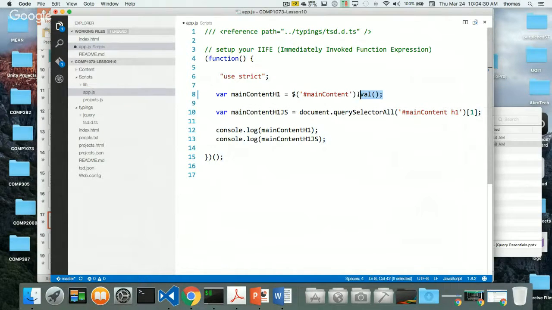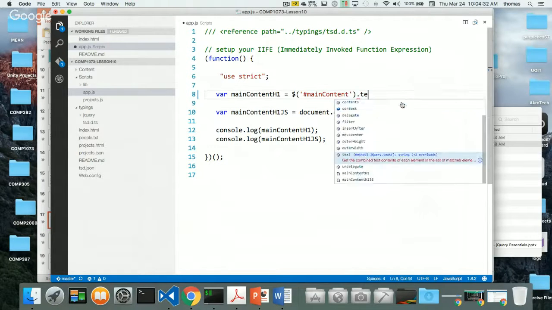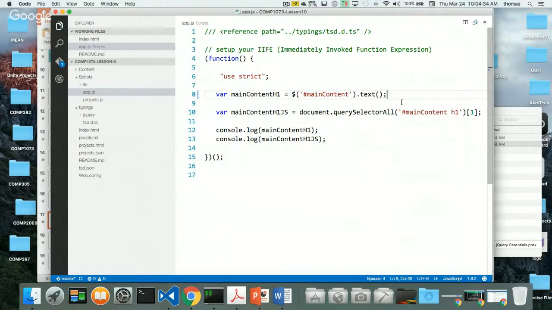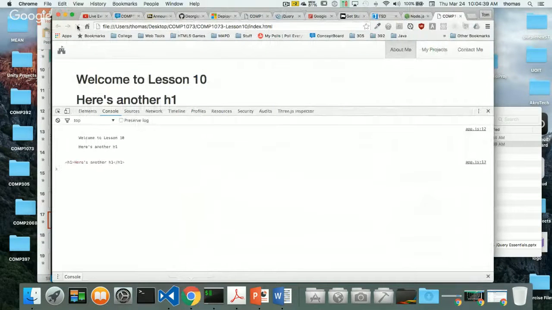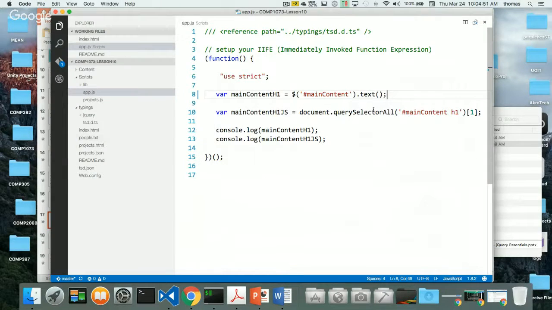How about text instead? So if I say dot text, and if I refresh, go back to this, and refresh this, oh look, here's the value that I'm getting, the text I'm getting back from each of the h1 tags, because it's returning an array of elements. So there's 1, 2 elements. Okay, cool. Well, if that's true, then shouldn't I be able to do something like this? Can I go, the first element's text? Can I do that?